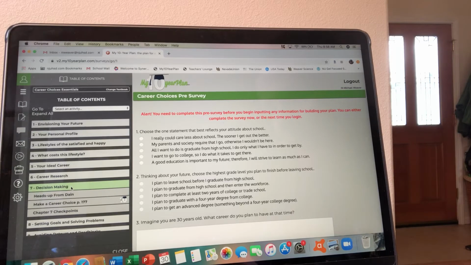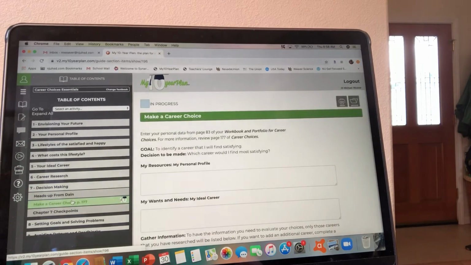And no, we don't want to watch the video, heads up from Dane. The first one we're going to work on is make a career choice, activity page 177. So I'm going to click on that and open it up. At the very top, it talks about goals: to identify a career that I will find satisfying. That's your goal for this activity.